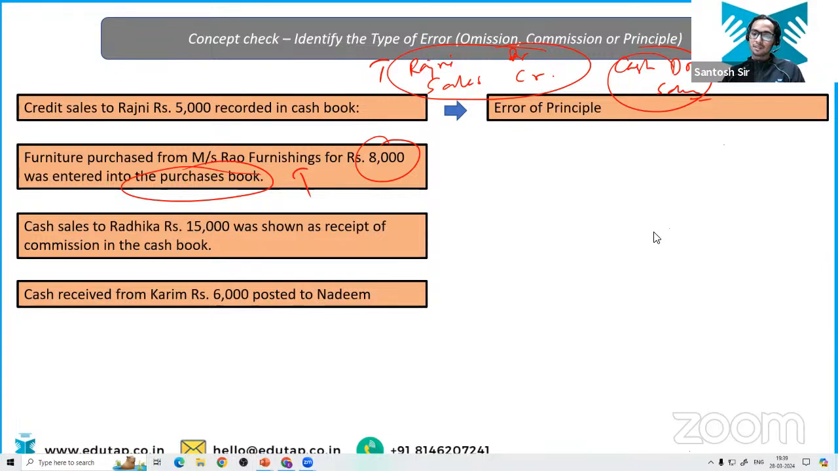Okay. Cash sales to Radhika, rupees 15,000 was shown as receipt of commission in the cash book. Now tell me what is the answer. See here, your book is not changing. Now, Aditya, you will have your clarity in this. Now tell me what is the answer of the third question. Cash sales to Radhika was shown as the receipt of commission in the cash book.